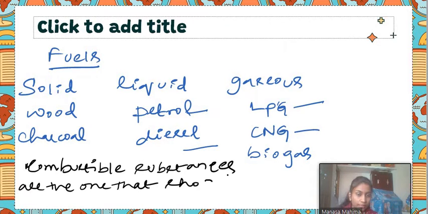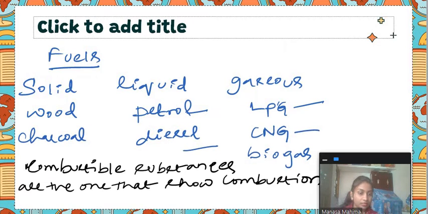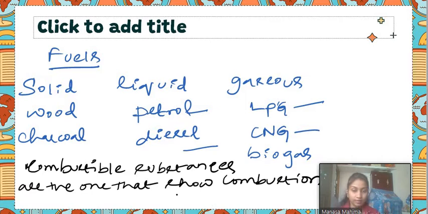The best examples for combustible substances are fuels. In fuels we see three types: solid fuel, liquid fuel and gas fuel. And this is about the definition of combustion, and we have also learned the products of combustion, the examples of combustion, and the substances that show combustion, correct?